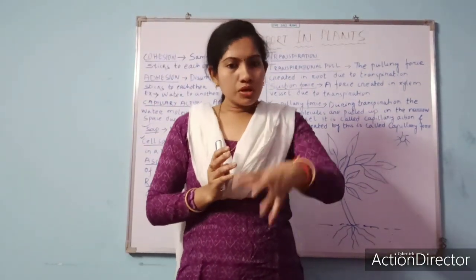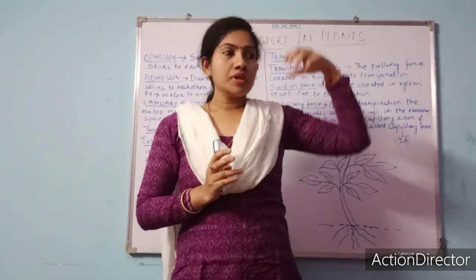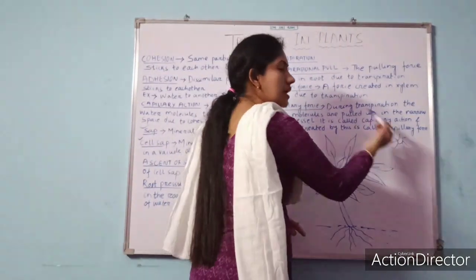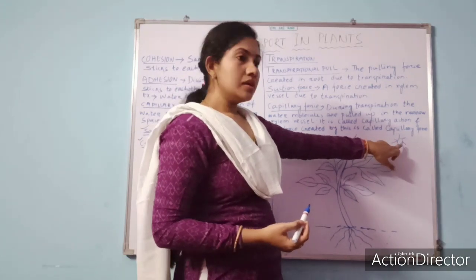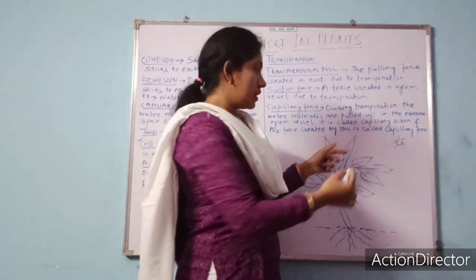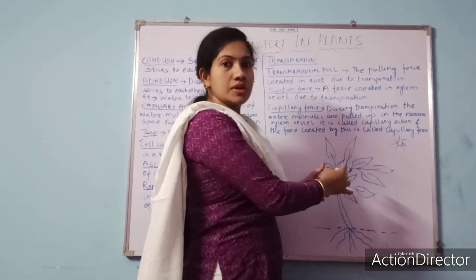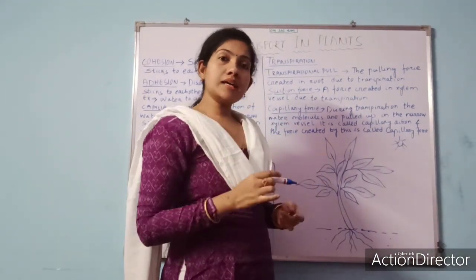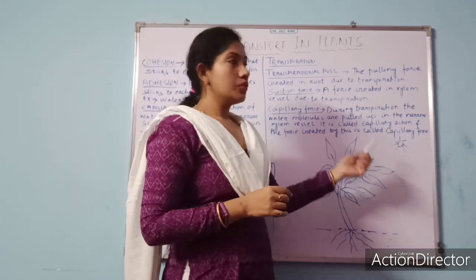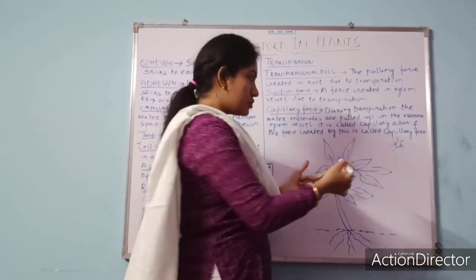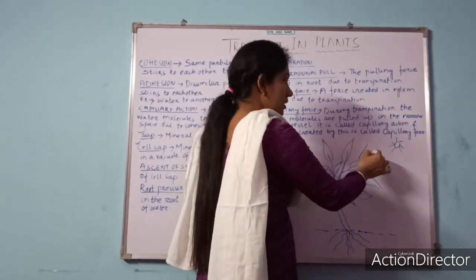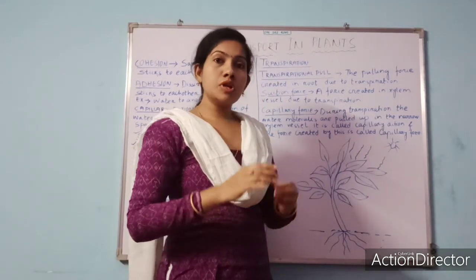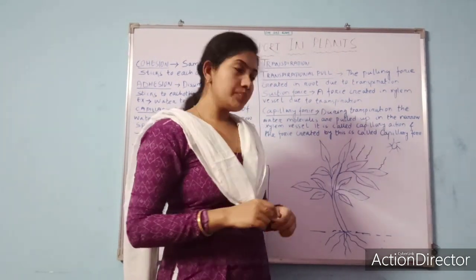Pull means to take up. What is transpirational pull? During daytime when the sunlight is more and the water content of the leaf is more, the leaf will lose its excess water. Water evaporates, and there will be a scarcity of water in the leaf.